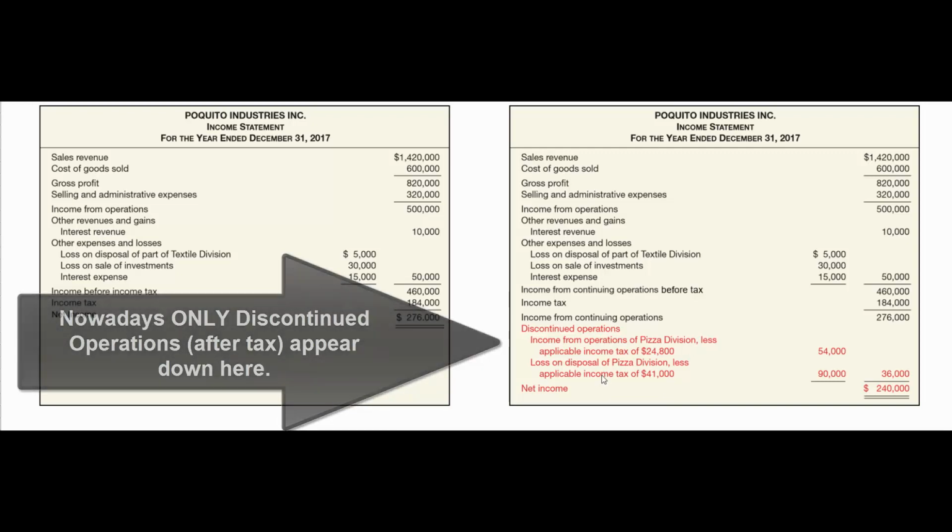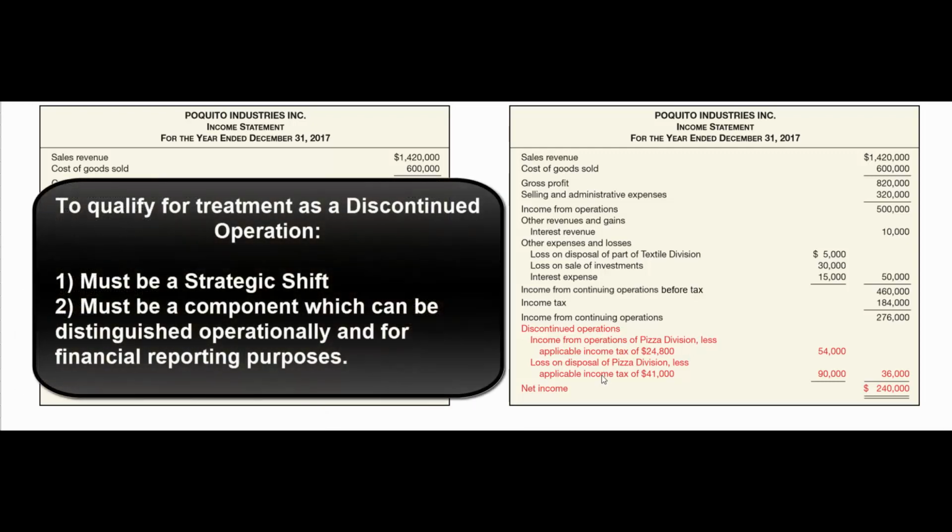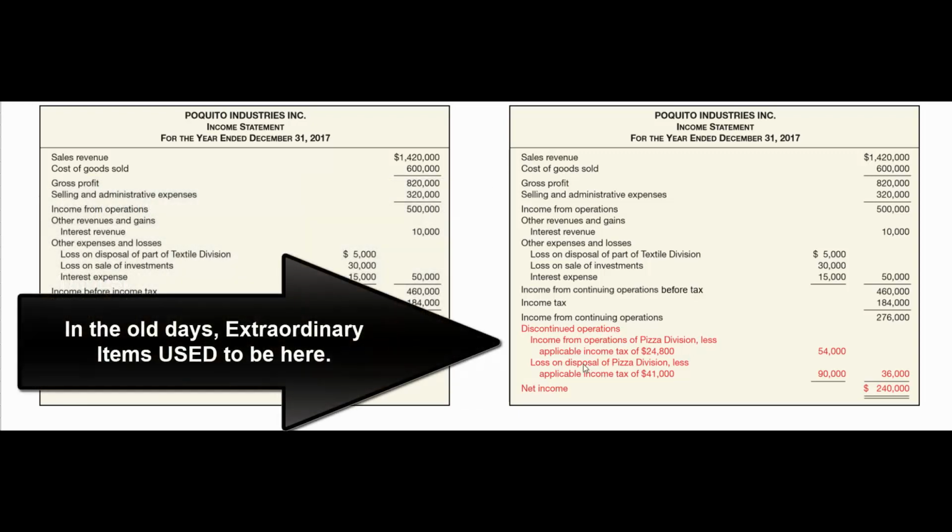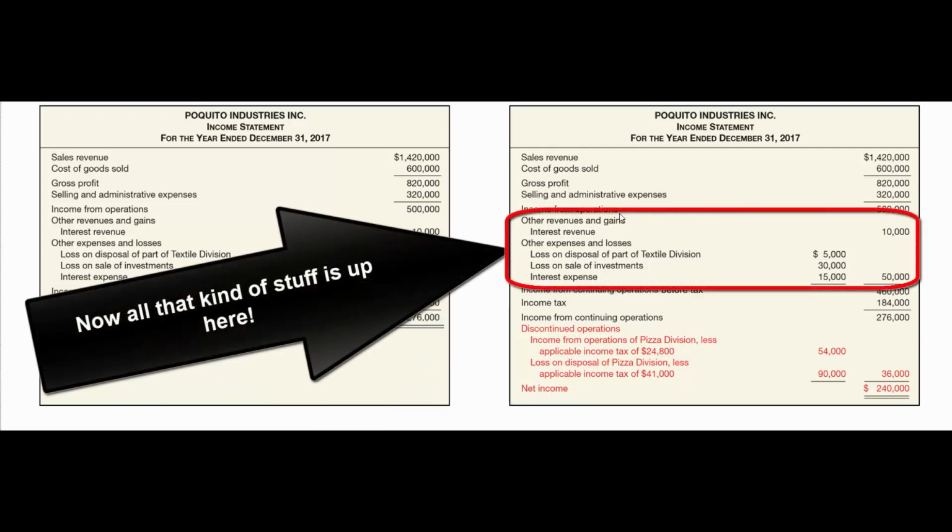And what makes it a sale of discontinued operations? Well, first of all, it has to represent a strategic shift in our business. And secondly, it has to have cash flows and financials that are separable and distinct. All right, and so in the old days, what would happen is we'd also have down here in this section those extraordinary items, things that were unusual and infrequent. We don't have those anymore. Those things that are unusual and infrequent would be up here and part of continuing operations.